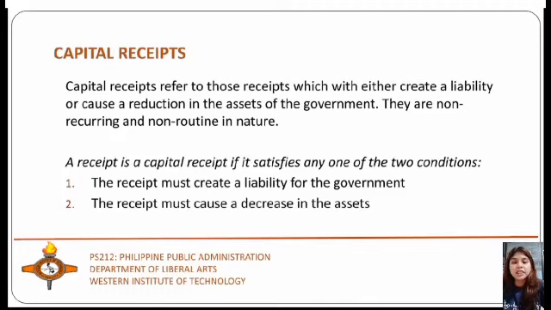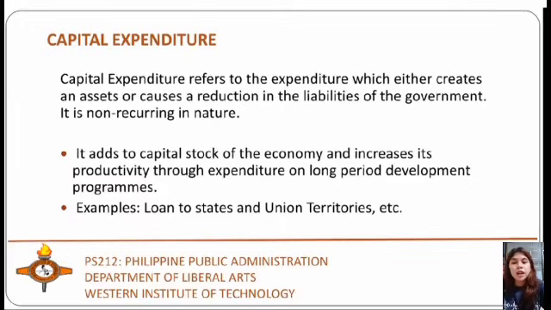So next we have capital expenditure. It refers to the expenditure which either creates an asset or causes a reduction in the liabilities of the government. It is non-recurring in nature. So any projected expenditure which is incurred for creating assets with a long life is capital expenditure.